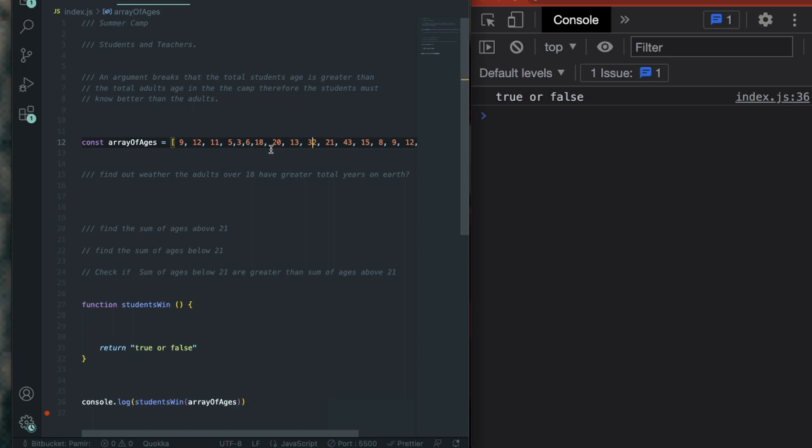Of course, whether this argument is true or not, in reality, doesn't matter. The teachers, they are right then? Do the math on it. We'll consider giving up our place as teachers, leaving the band camp with students or people under 21 at this band camp can do whatever they want. They have the experience they need.